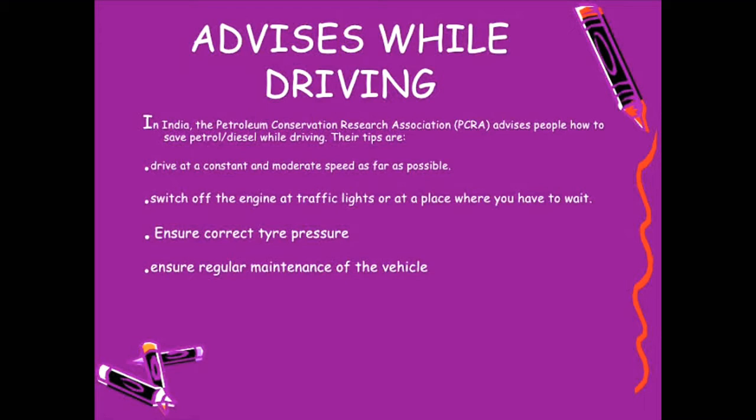The tips are as follows. Drive at a constant and moderate speed as far as possible. Right, students? We must maintain a speed limit and must not overspeed while driving.